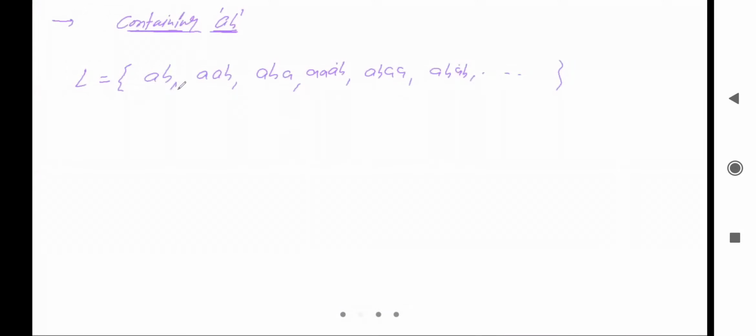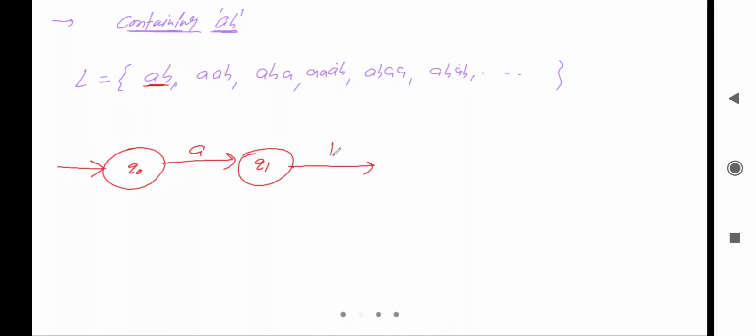So we'll look for the minimal string. The minimal string is AB. Let's see. We'll take the state Q naught initially, so it is the initial state. After that, we'll read A and go to the next state, let me say it is Q1, and from Q1 we'll read B and go to the next state, let me say it is Q2. Q2 is the final state, and it will accept AB. Okay, so it is accepting AB.